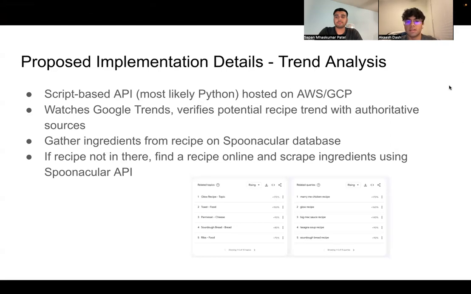In the bottom, you'll see an image that shows what Google Trends looks like for a specific keyword. In this case, simply "recipe" shows a specific recipe that is trending very recently.